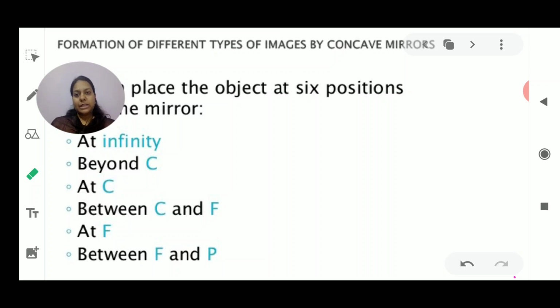Reflection means the bouncing back of light after striking the surface of a mirror or any other plane surface. And then we discussed the concept of refraction, where refraction means the bending of light when it travels from one medium to another medium. We have also talked about some more concepts related to the reflection of light, that is, the laws of reflection, where we discussed the two laws of reflection.